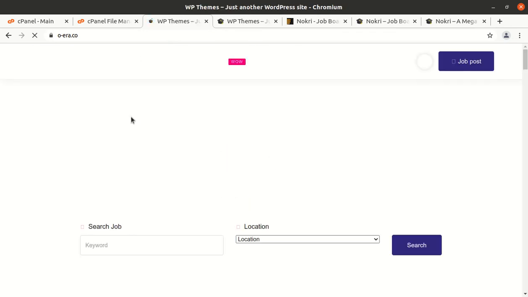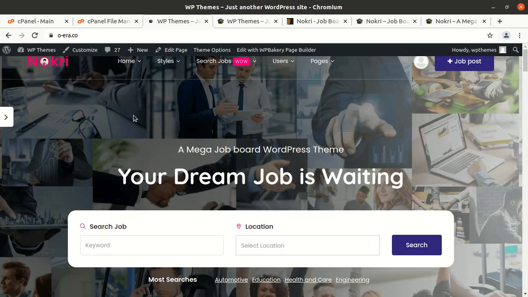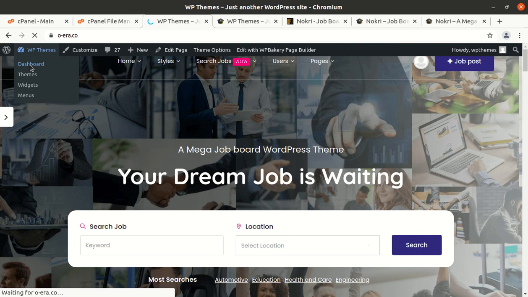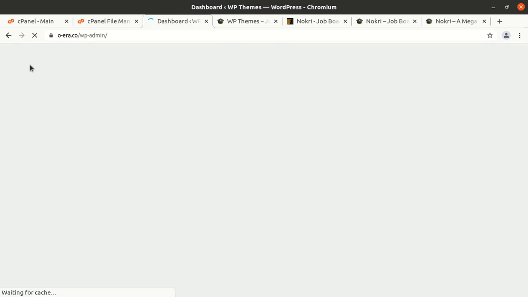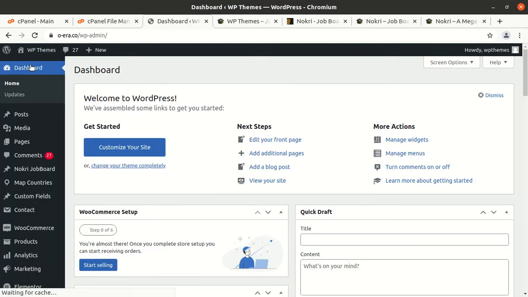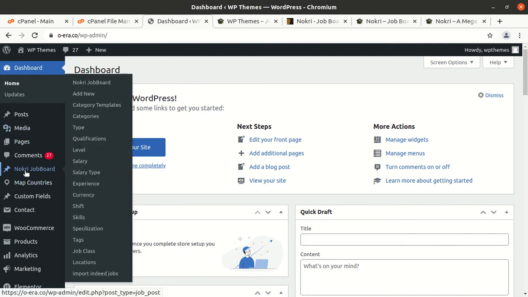Meanwhile, I'll show you the theme options, and what is additional in the theme installation. And let us go to the dashboard for this, and we have Naukri job board.